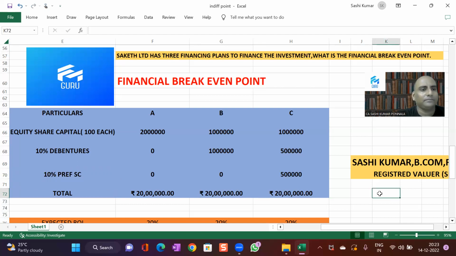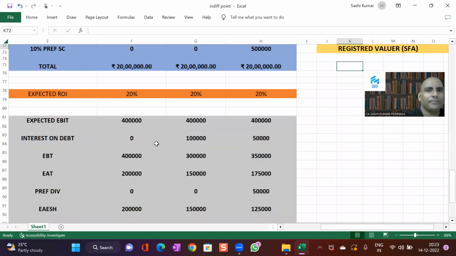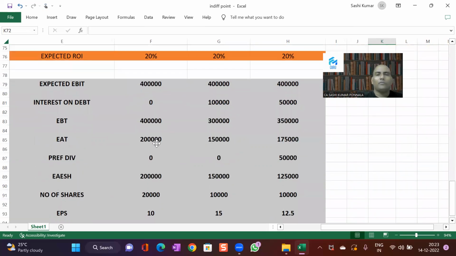Then look at this. In the first case, they are expecting an ROE of how much? 20%. 20 lakhs into 20%, we are expecting a profit of 4 lakhs, irrespective of the financing plan. So no interest on debt in the first case. Second case, 1 lakh. Third case, 50,000. EBT is 4 lakhs, 3 lakhs, and 3 lakh 50,000. Post-tax profit is 2 lakh, 1,50,000 and 1,75,000.